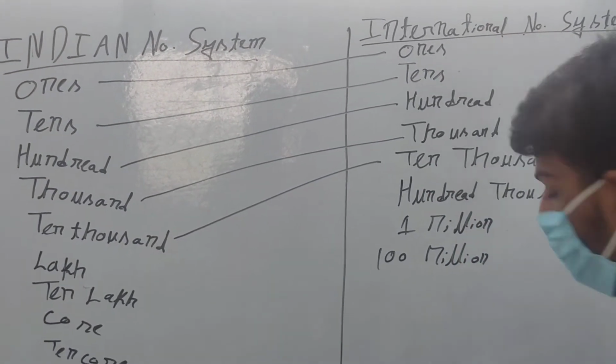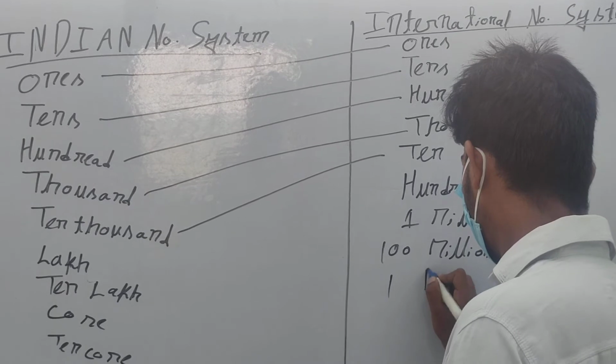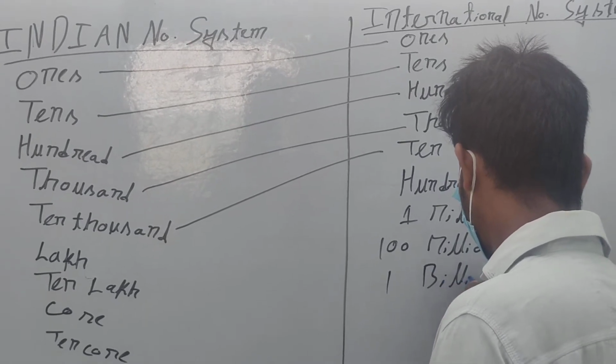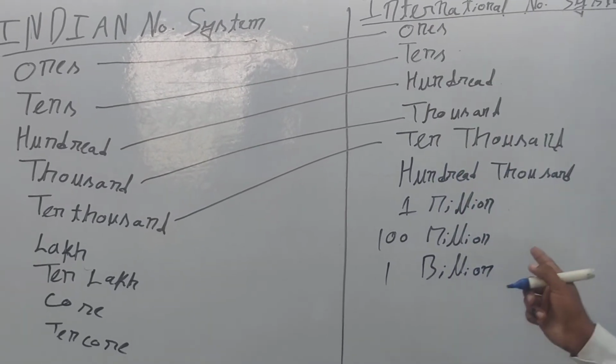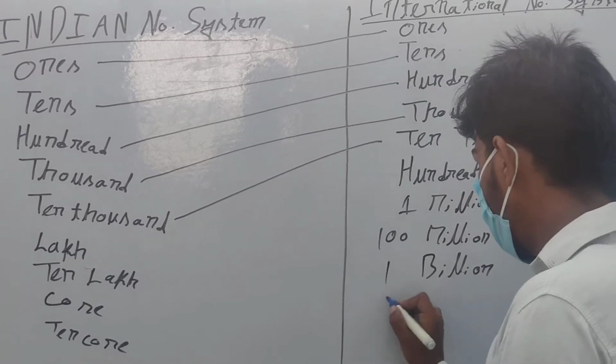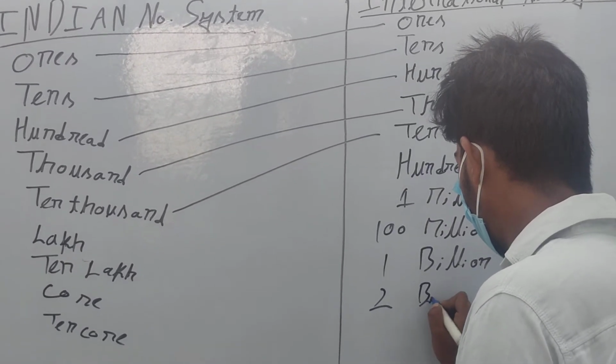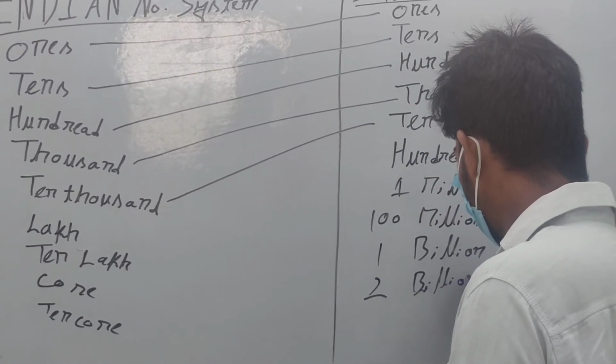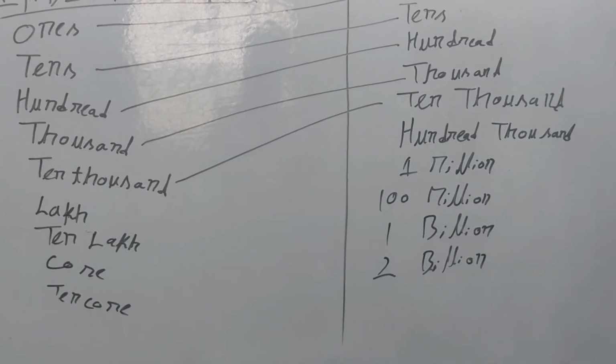After that, 1 billion, and last, 100 billion.